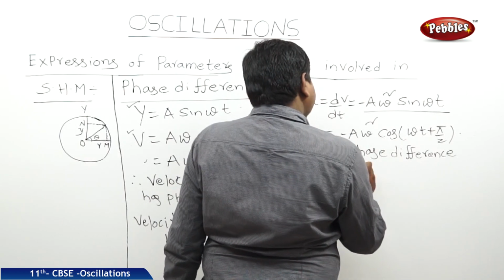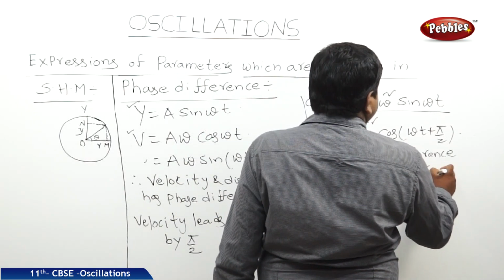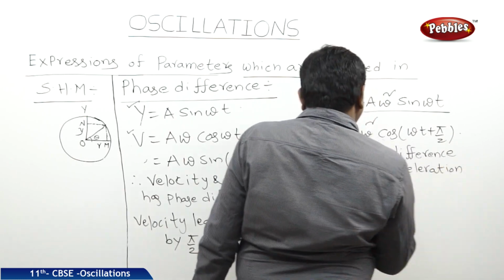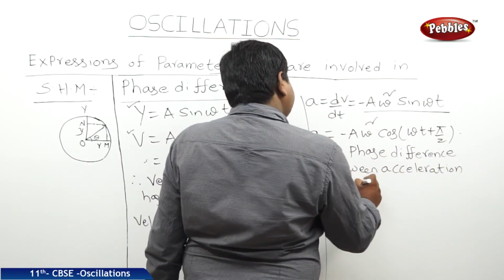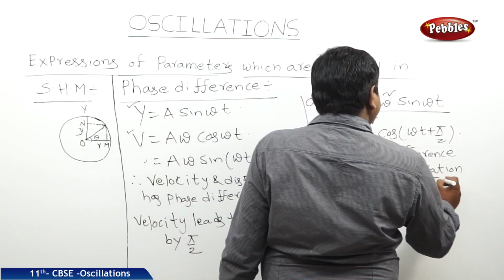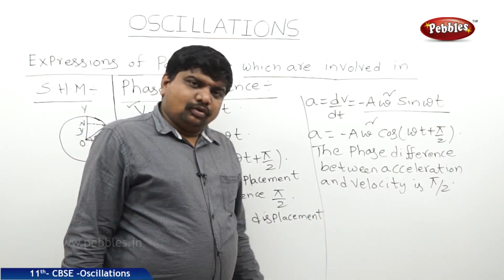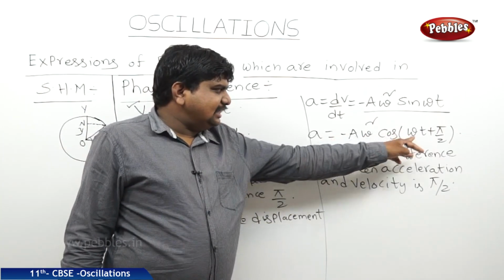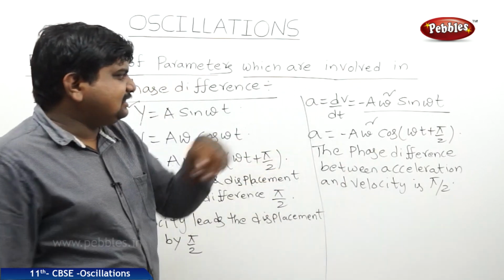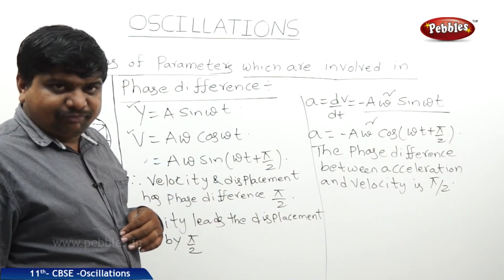If you see the acceleration equation, it is plus pi by 2, while velocity is independent of pi by 2.